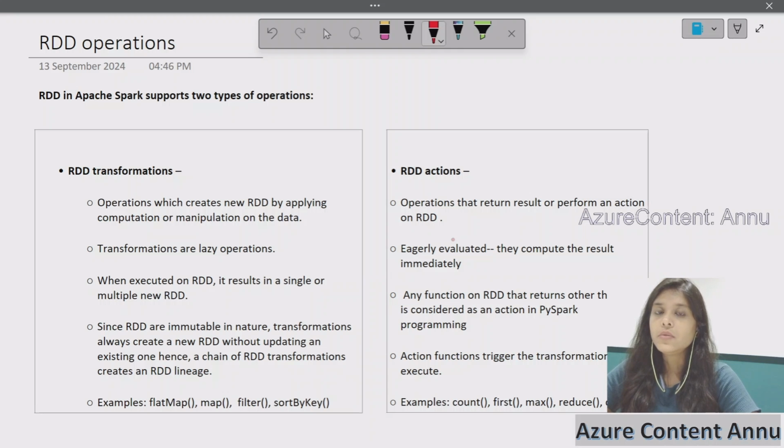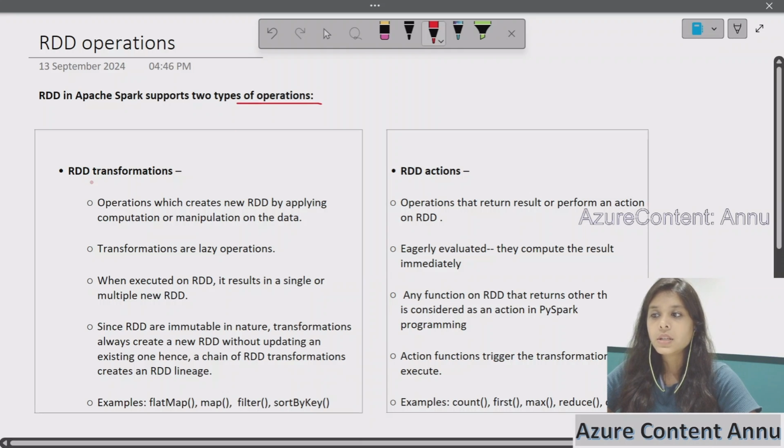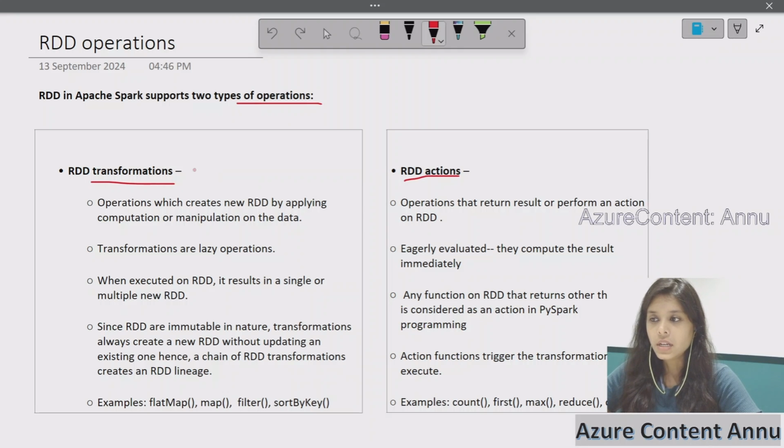So in this video, we will start RDD operations. Basically, RDD in Apache Spark supports two types of operations. The first operation is called RDD Transformation and the second one is RDD Action. In this video, we will have a theoretical idea of what is RDD Transformation and how it is different from RDD Actions. So what is the difference between transformation and action? We will see in detail in this video.